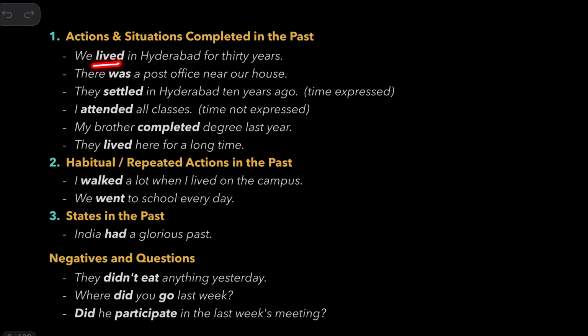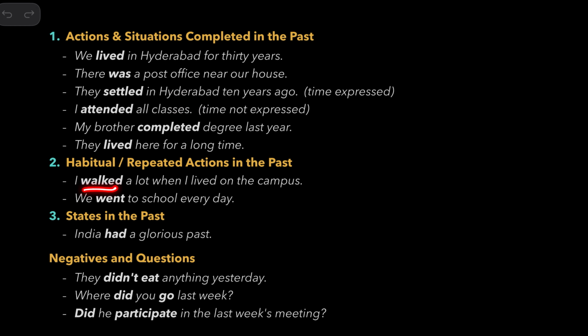We lived in Hyderabad for 30 years. There was a post office near our house. They settled in Hyderabad 10 years ago. Here, time is expressed. I attended all classes. Here, it is understood from the context. My brother completed degree last year. They lived here for a long time. So, when you talk about actions and situations completed in the past, we use this tense, V2.